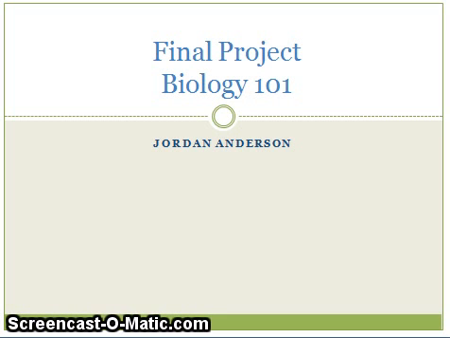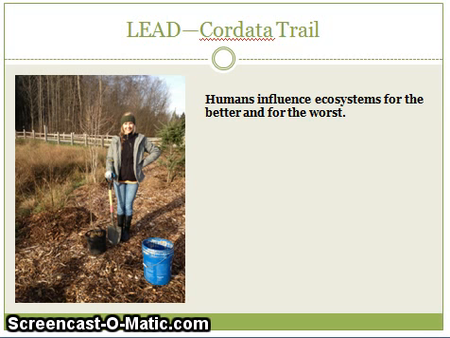This project directly relates to the main idea from class that humans influence ecosystems for the better and for the worse. Planting trees is very important for many reasons. When new trees are planted, the roots soak up excess nutrients in the soil, which eventually prevents eutrophication. Eutrophication is when too many nutrients such as phosphate and nitrogen run off into a body of water, causing an increase in algae and plant growth.